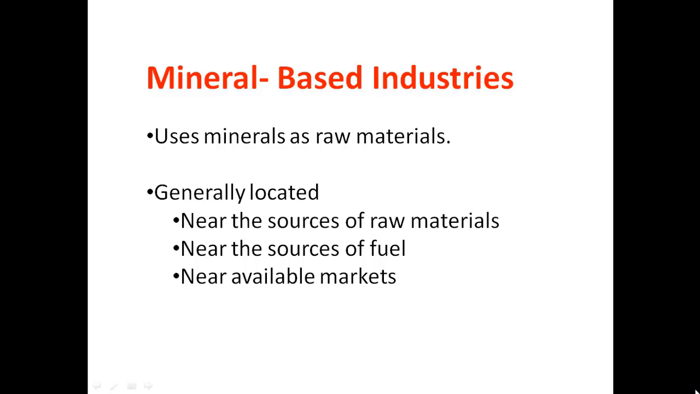Now we look at the industries based upon minerals. The primary raw materials in these industries are minerals. They are generally located near the source of raw material and near the source of fuel to reduce the cost of transportation. It is also viable for these industries to be close to the market for the consumers and the buyers.